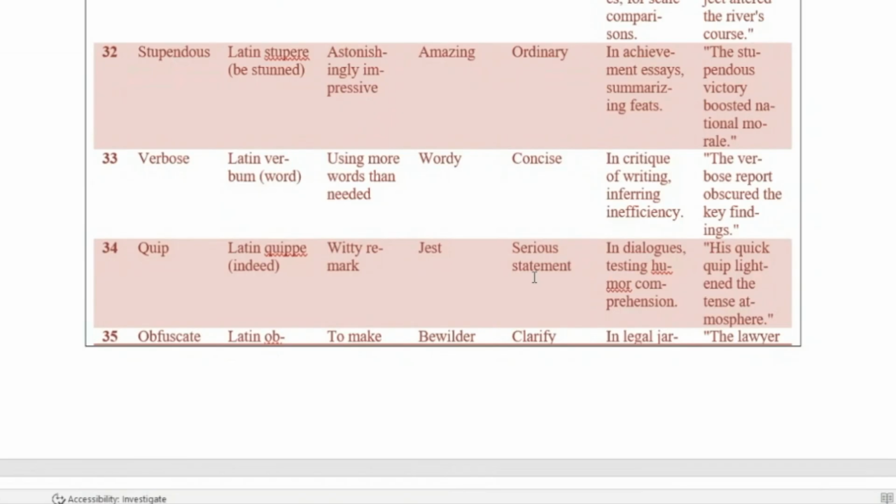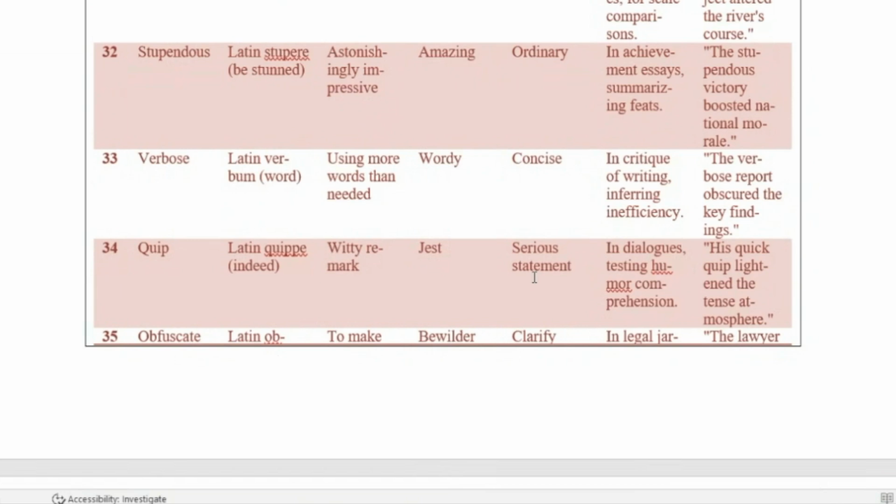Now, in essays, in passages where CLAT describes some sort of achievement, this word summarizes extraordinary feats. An example is the stupendous victory boosted national morale. This shows how emotional and how collective the impact of the achievement was. It was able to bind the nation together. It was a stupendous victory, which means it was an incredible victory.